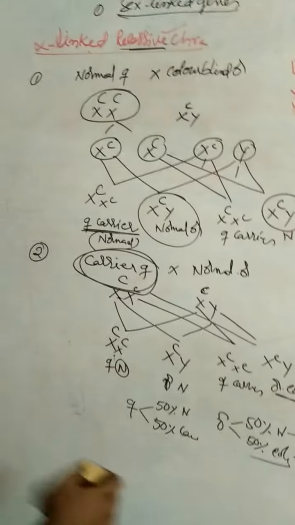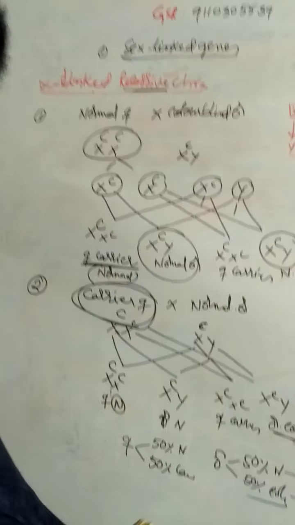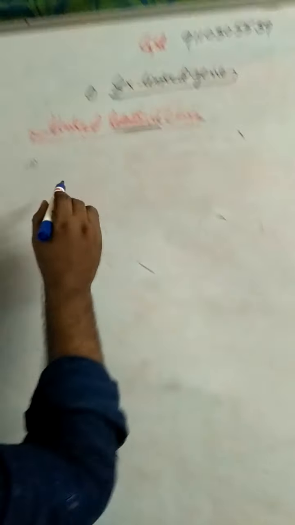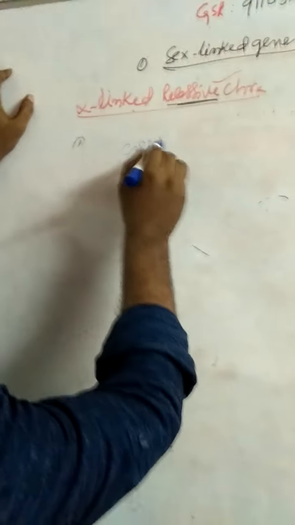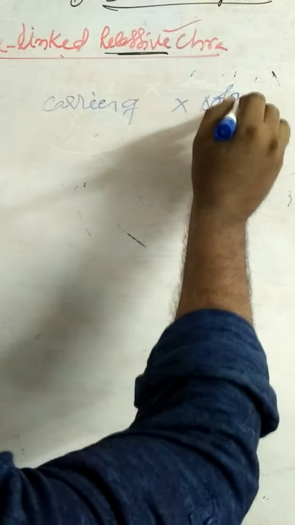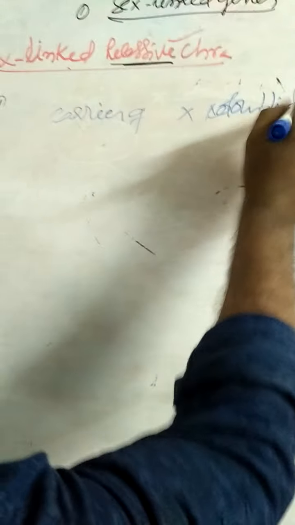And coming to the next case, case 4 (third case): carrier female into colorblind male.